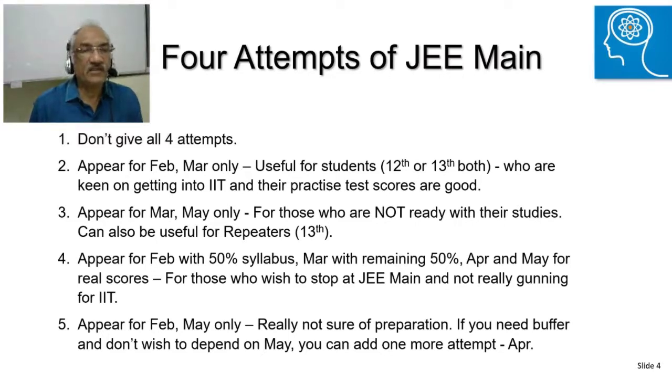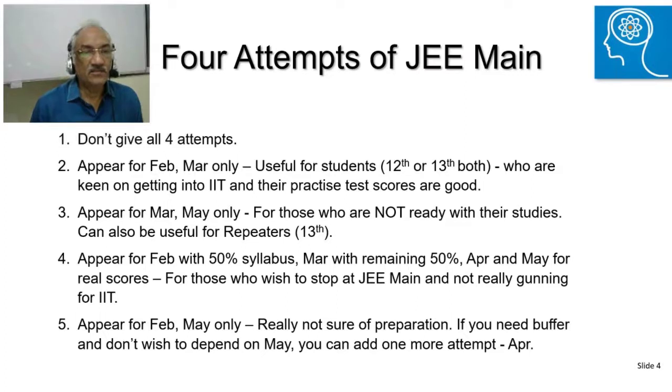The second option can be that you appear for March and May only. This option is available for those who are not ready with their studies in February. So you spend more time in February preparing and then you give the March attempt. Whatever weaknesses are there, you cover those in April and then you really give a last punch for the May exam. This also can be useful for repeaters.